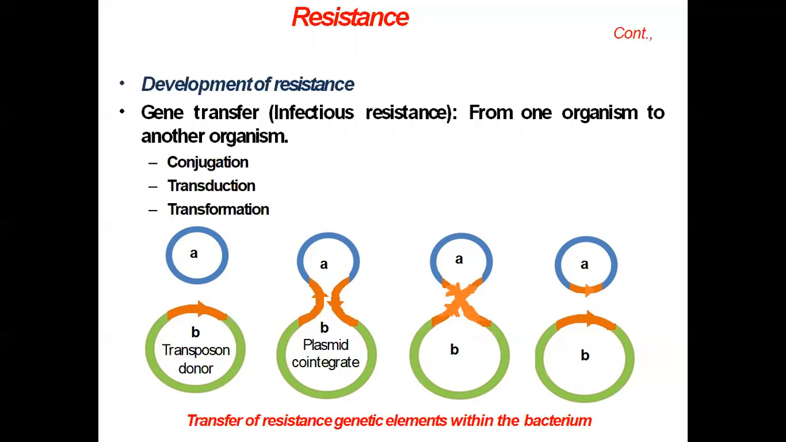Then the third one is transformation. Now the resistant bacteria may release the resistant carrier DNA into the environment, and this is taken up by another sensitive organism and is responsible for developing the resistance. This is called transformation.